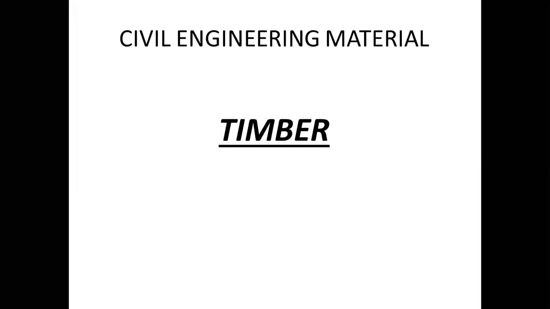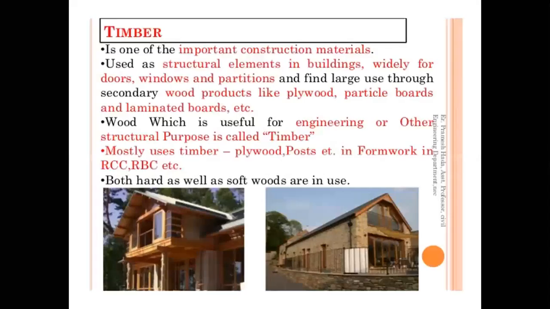The third material is timber. Timber is the oldest material used by man. Parts of trees were the first to be used by man for shelter, even before they entered the age of civilization. Timber is one of the important construction materials, used as structural elements in a building, widely for doors, windows and partitions, and finds large use through secondary wood products like plywood, particle boards and laminated boards.